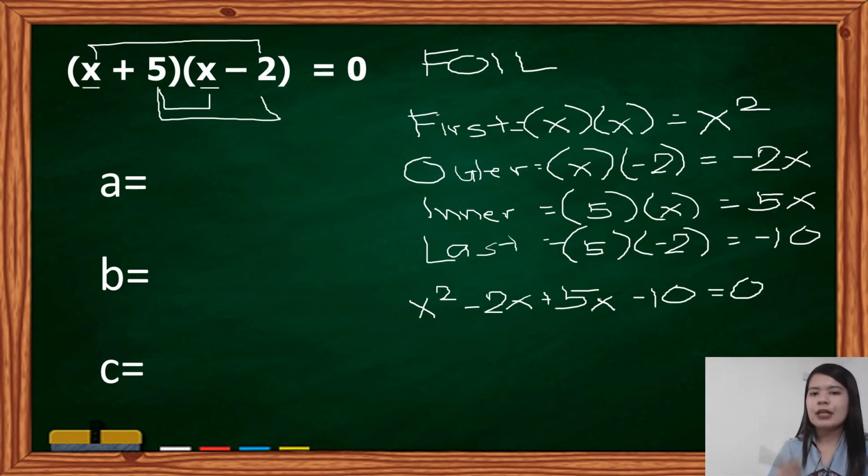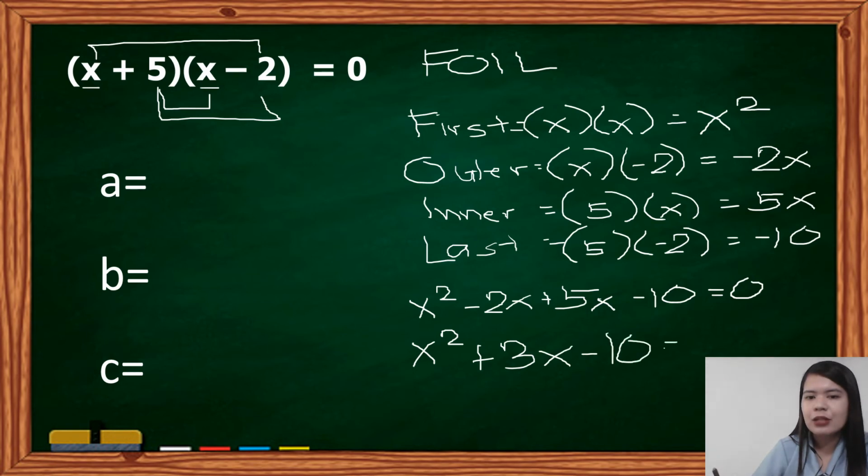X squared minus 2x plus 5x minus 10 is equal to 0. So, let us simplify x squared and combine the like terms. Alin ba yung like terms natin? Yung parehas. So, we have here negative 2x at 5x. Paano ma'am nasabing parehas? Kasi parehas silang linear term, di ba? So, negative 2x plus 5x will bring us positive 3x. Minus 10 is equal to 0.